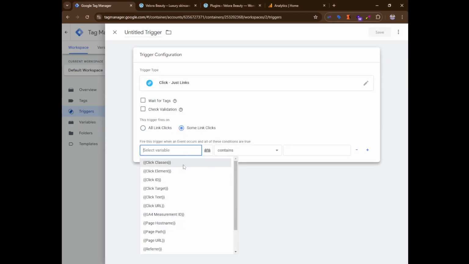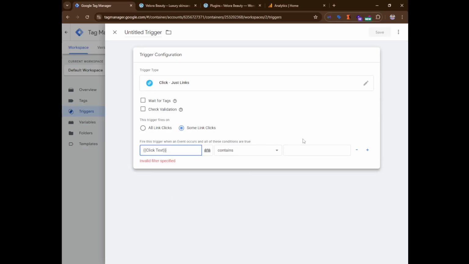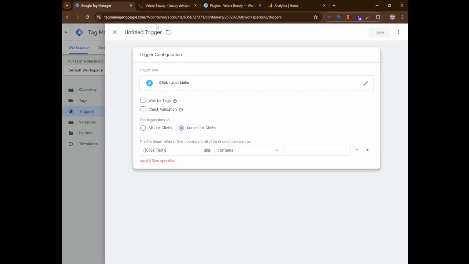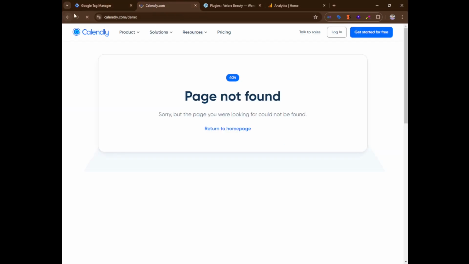Here we select click text, which I think is a better and more reliable option. Although we can also select a URL, it depends on you, but for me specifically I'm going with click text. What I'm going to write here is Book a call. I'm going to copy it and paste it here.